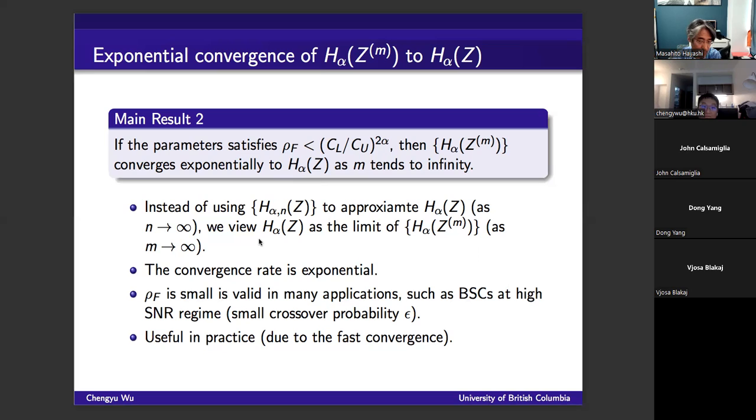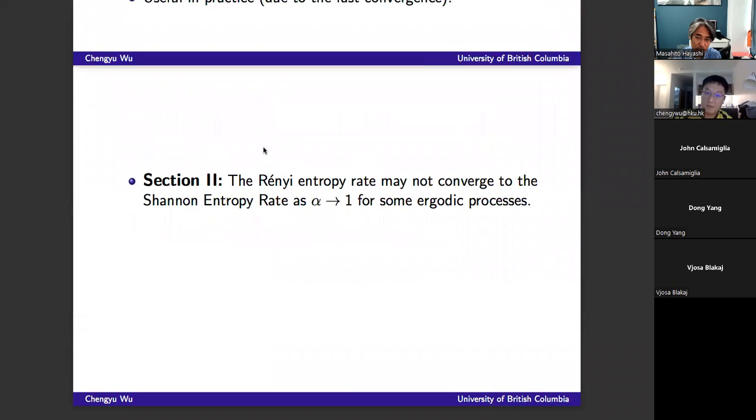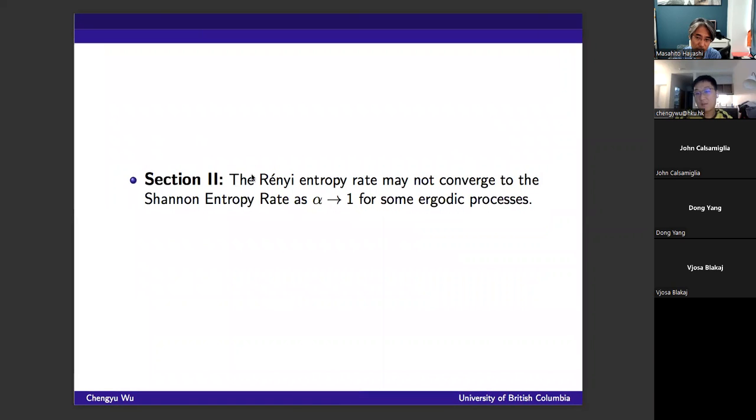Okay, so this is the first part of my talk, which is about the Renyi entropy rate. And now let's move to the second part, which is about the continuity of the Renyi entropy rate. So in this second section, we will show that the Renyi entropy rate may not converge to the Shannon entropy rate as alpha approaches 1.